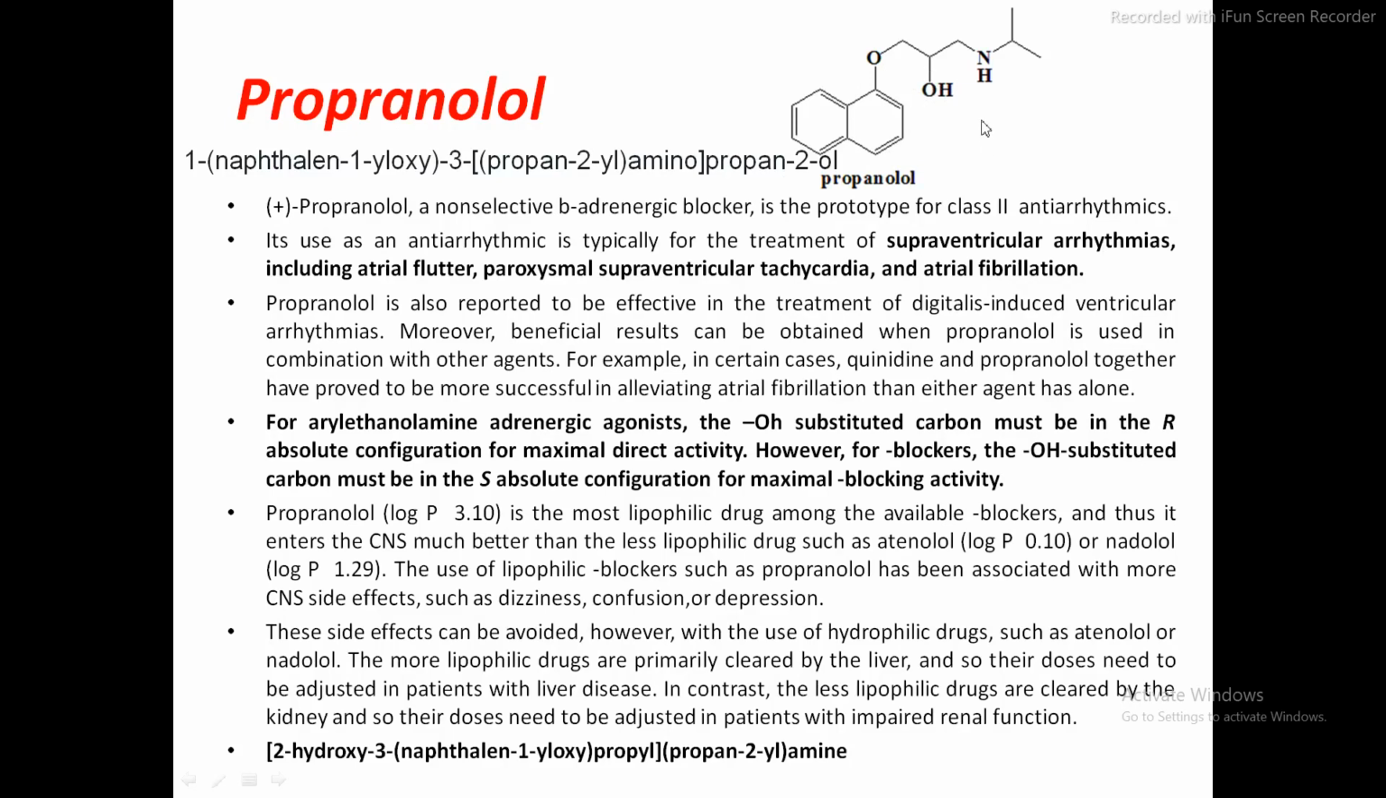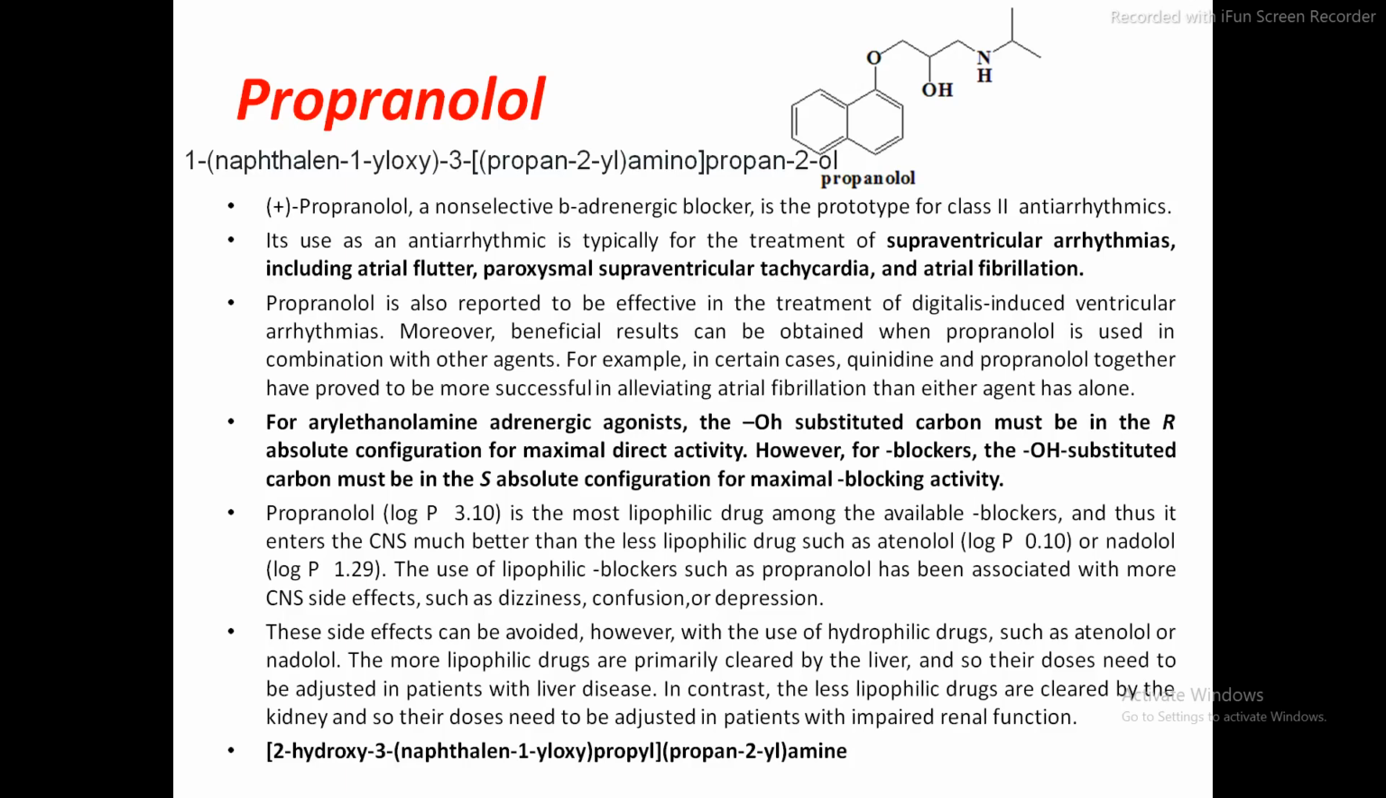Now propranolol is the most lipophilic drug among the various available beta blockers. Because of the lipophilic nature, it can easily enter the central nervous system, much better than less lipophilic drugs such as atenolol or nadolol. Atenolol and nadolol are the less lipophilic drugs compared with propranolol, and because of the highest lipophilicity of propranolol, it can easily enter the central nervous system.